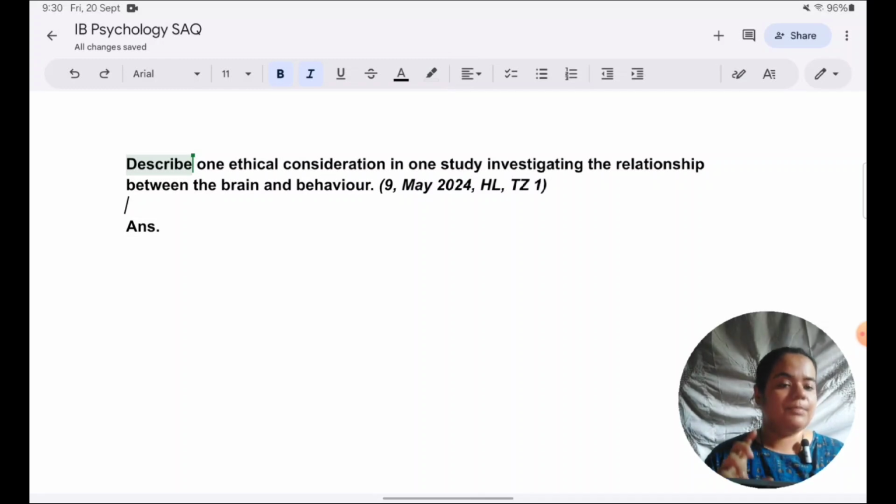That is important. But what you are asked to describe, explain, or outline is even more important. Here, the question is: describe one ethical consideration in relation to one study. The first mistake students make, I would like to point out over here, is that they describe the study.